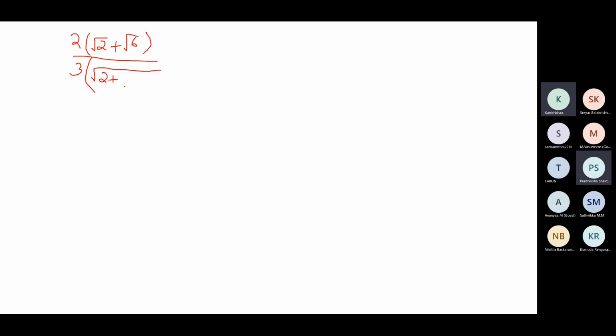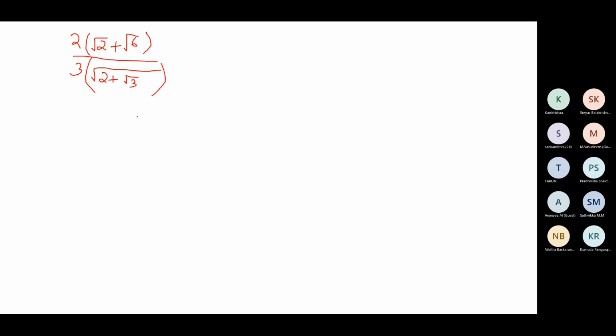So we're given 2 into root 2 plus root 6, over 3 into the square root of 2 plus root 3.